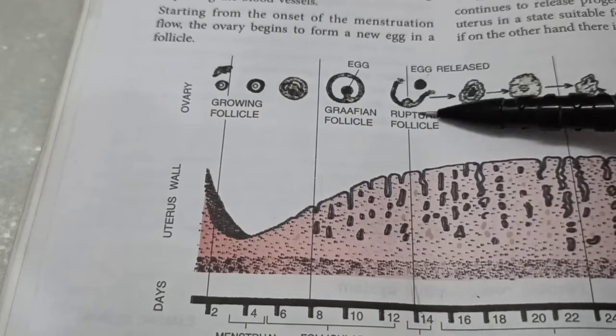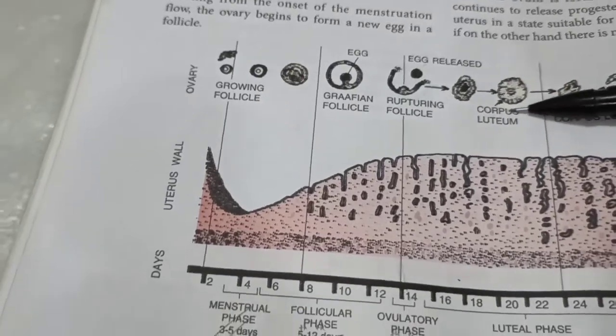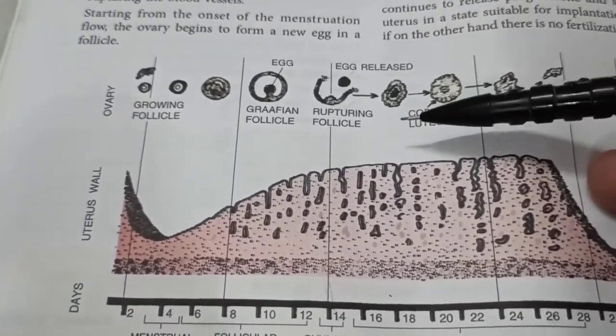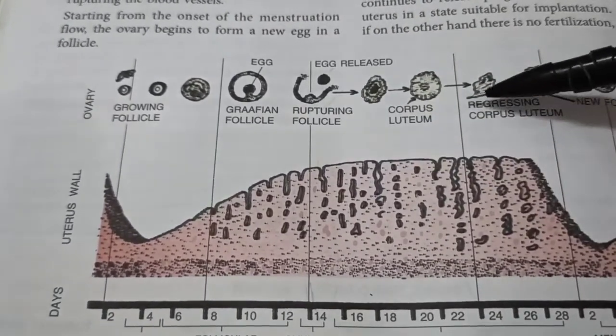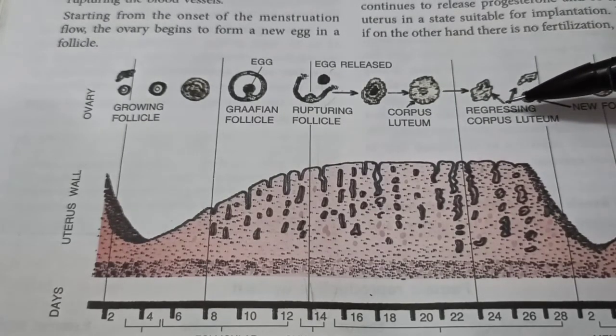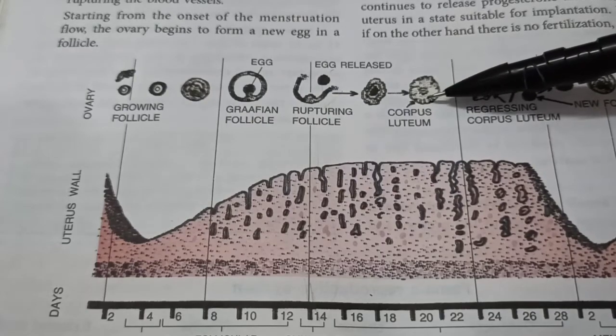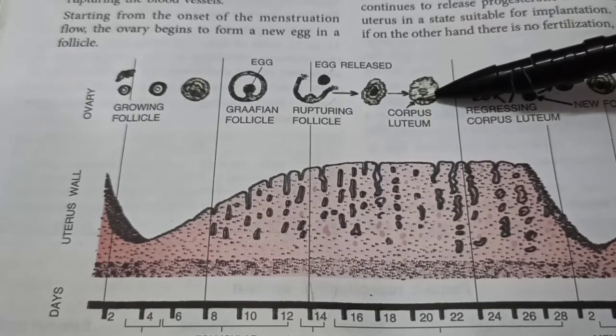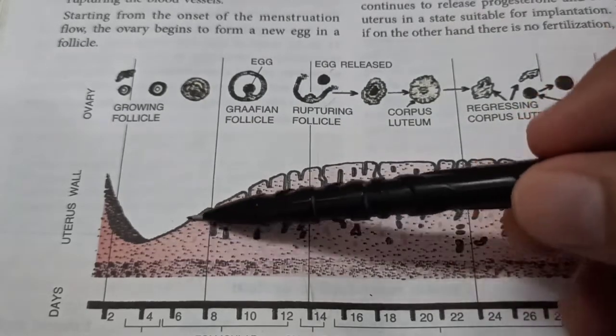And the remaining Graafian follicle is still useful. It's called the corpus luteum. It's a yellow colored mass of cells, but it will wither away after a few days if no fertilization takes place. Its function is to produce progesterone. Now, it is this hormone progesterone which helps in the thickening of the uterus walls.